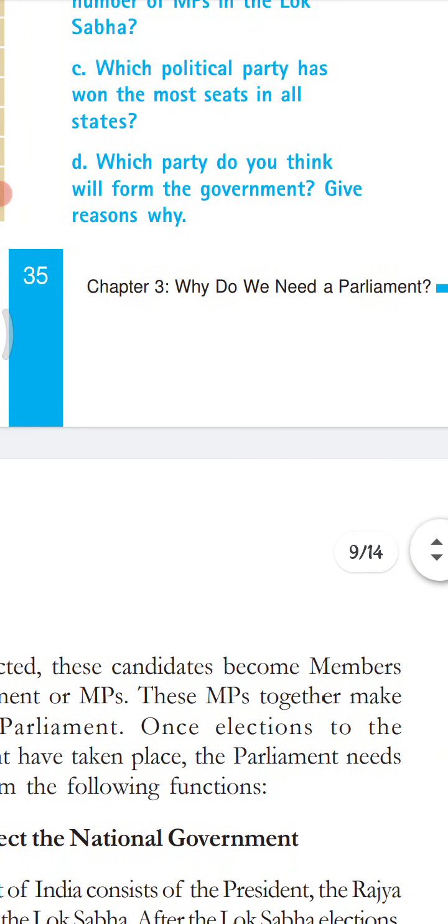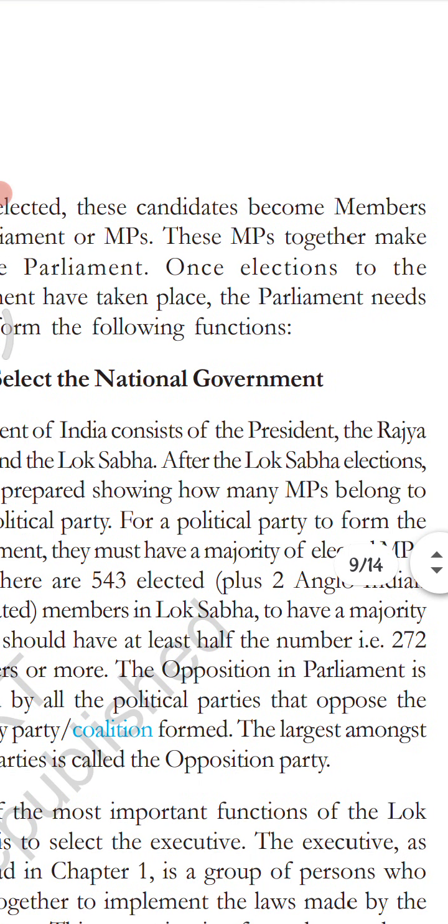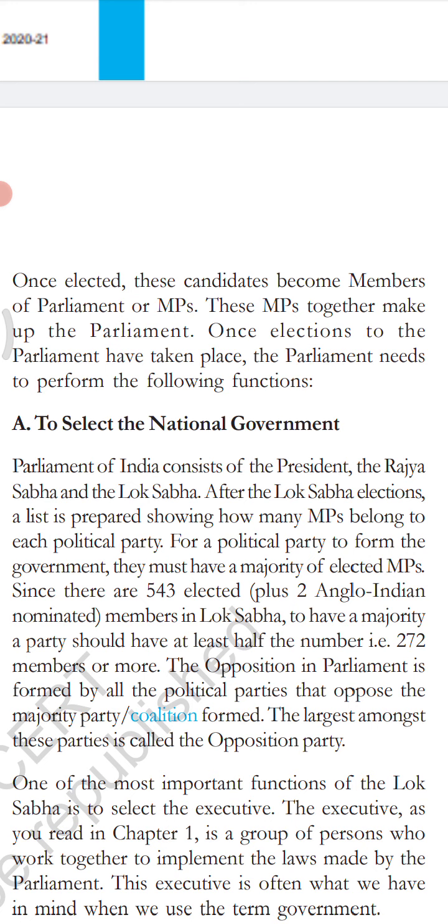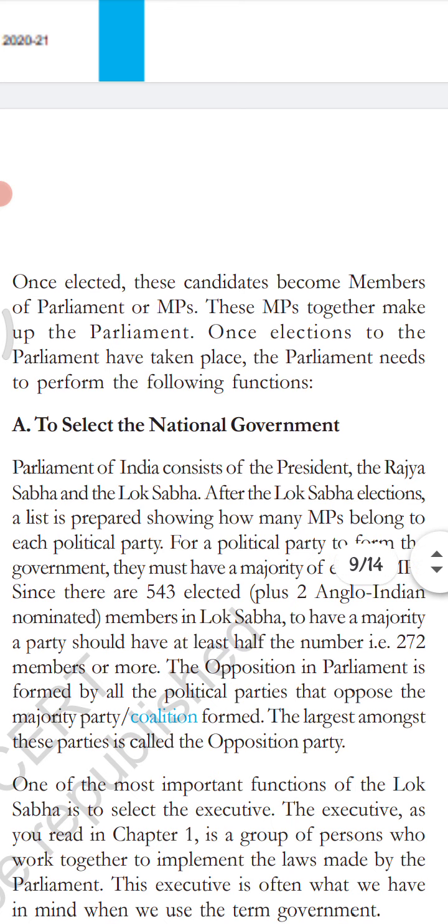These are some of the tables related to some elections, but let's move further. Once elected, these candidates become members of parliament or MPs. What are MPs? Members of parliament. These MPs together make up the parliament.